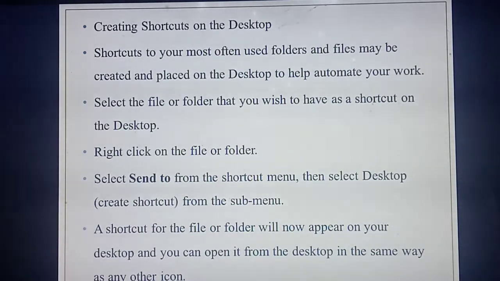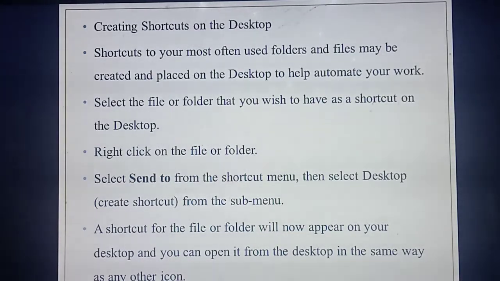Okay, so you can create a shortcut for all files, folders, icons or software, whatever it may be. If you have created shortcut icons on the desktop, it is very easy for you to open the file. No need to go here and there and search. You can go to the desktop, double click that one and restore it, isn't it? So what are the steps you need to follow to create a shortcut file on the desktop?